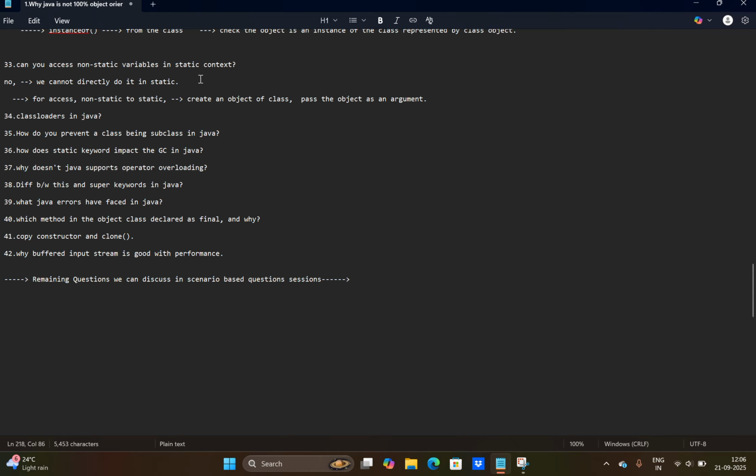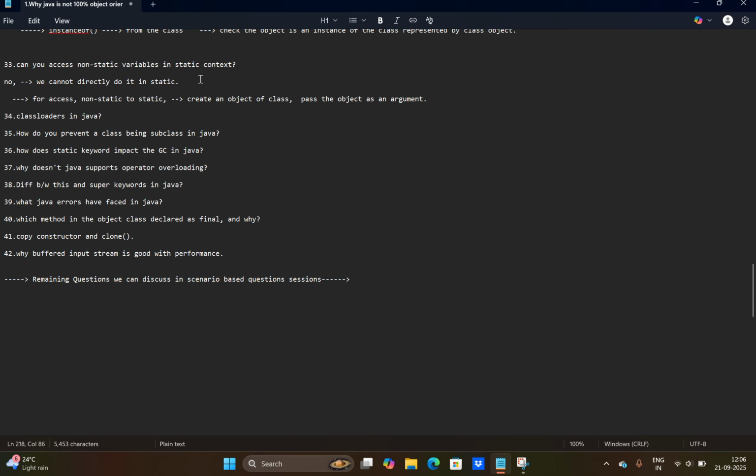Why does Java not support operator overloading? Please check it in Google. Difference between this and super keywords. The this keyword is used in a constructor, and the super keyword, when we call from parent to child, we can use the super keyword. That's the answer.